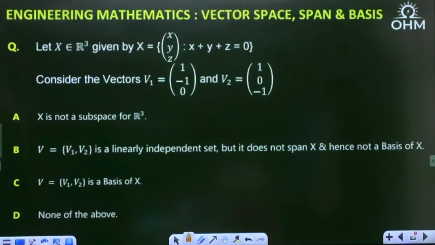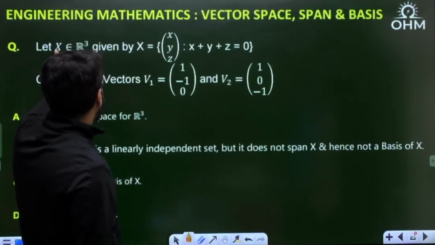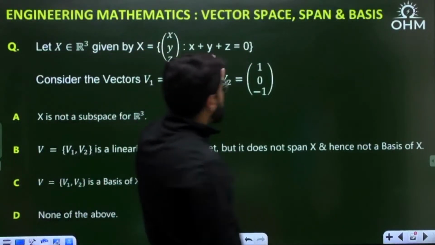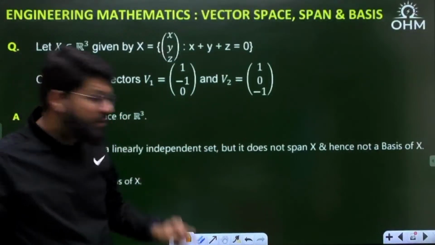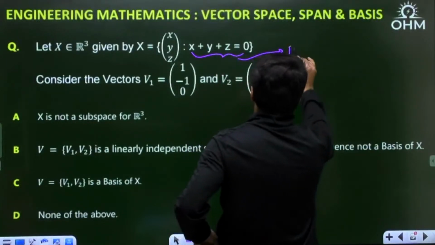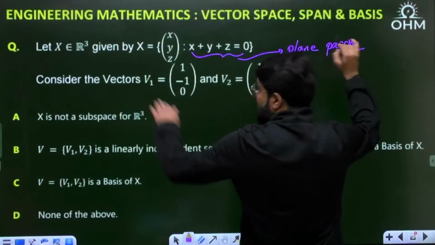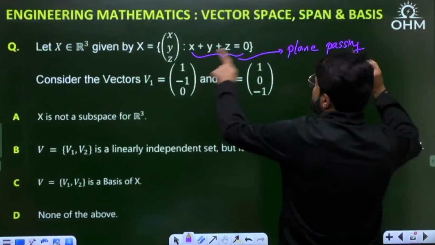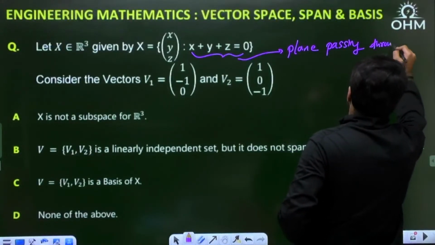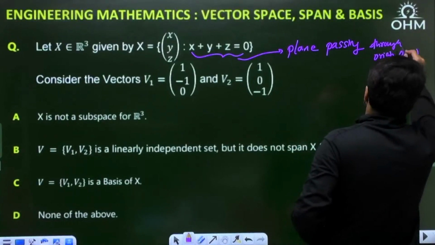Now see here. Let X belong to R3, given by the set of (X, Y, Z) such that X plus Y plus Z equal to 0. I have taken this condition earlier also, and explained it in the beginning. I am putting that question as an MCQ now, but X plus Y plus Z equal to 0 is the equation of a plane passing through the origin, 0, 0, 0.